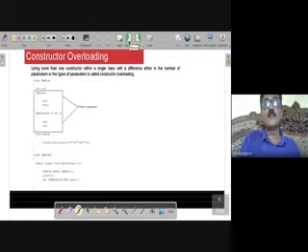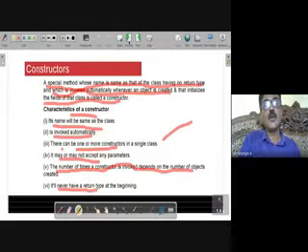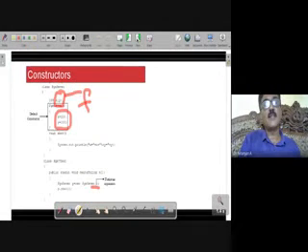Constructor overloading. See, what was the definition that I gave for constructor? I told it's a special method. Now I hope you have understood method overloading: using the same name for more than one method.